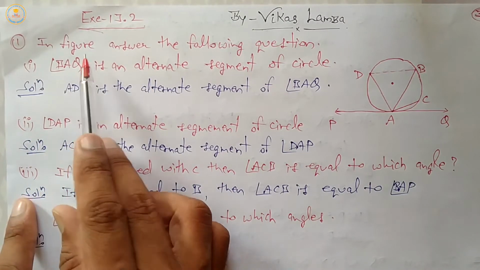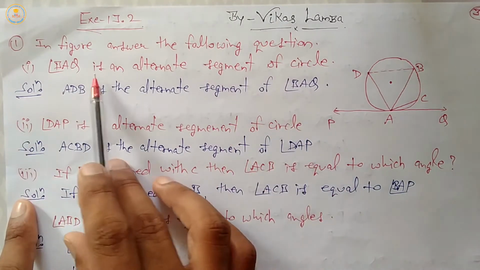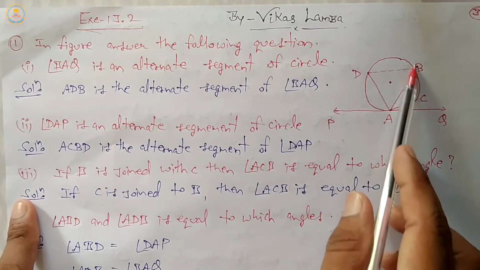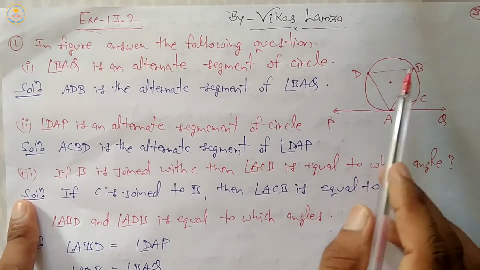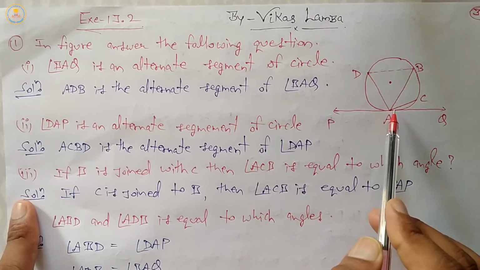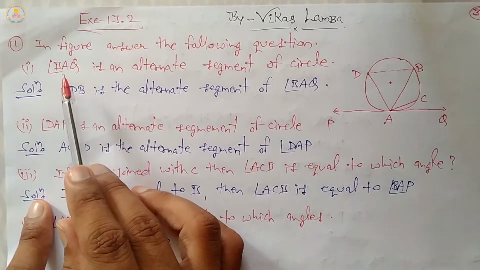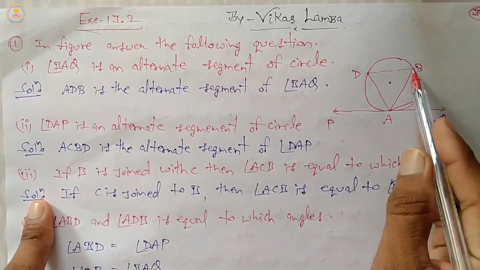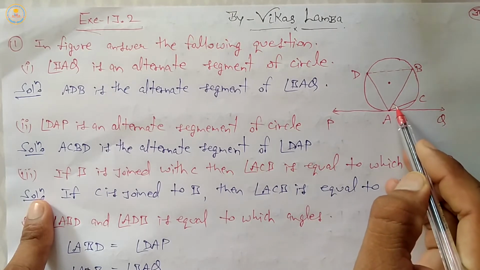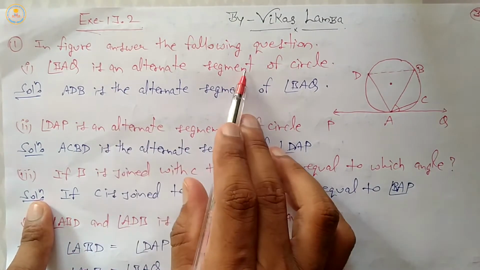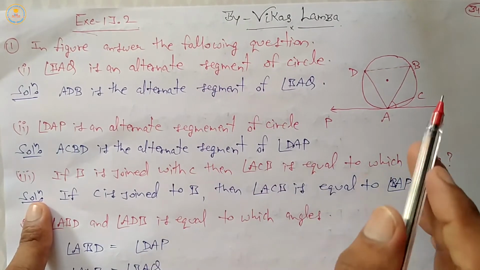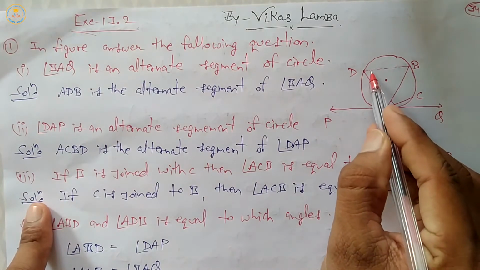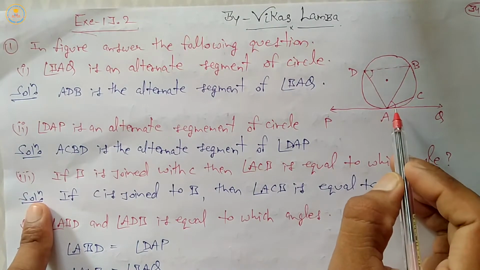Question first. In the figure, answer the following question. The figure is given. PAQ is a tangent line and this one is the circle. DB, DA and AC are chords. Now angle BAQ is in the alternate segment of the circle. BAQ means angle ADB, this angle. This angle D equals angle A.